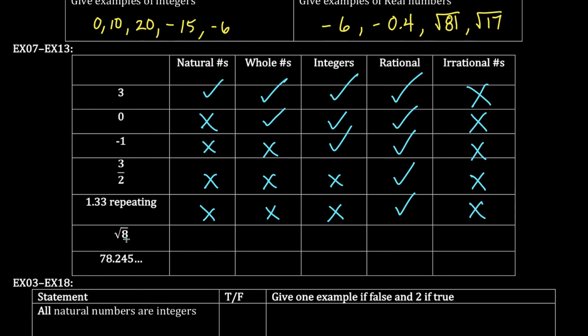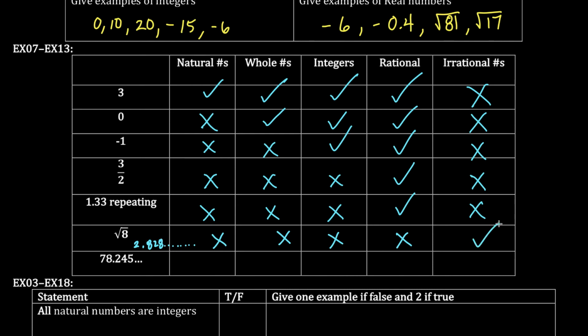Square root of 8. Let me try that in my calculator. Square root of 8 is about 2.828. It keeps going forever. It doesn't ever repeat. So this is not natural, not whole, not an integer. This is not rational because it doesn't repeat and it doesn't end.